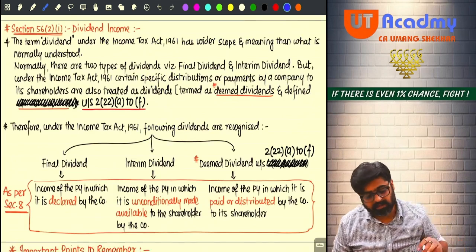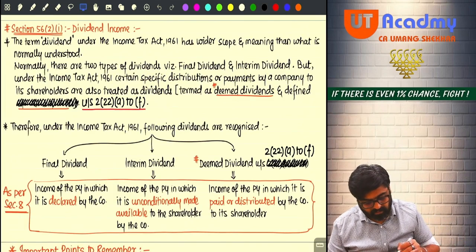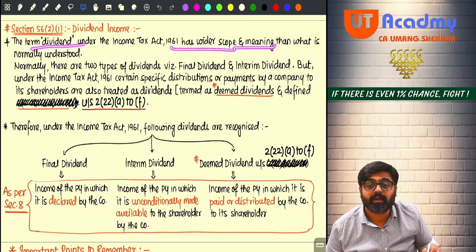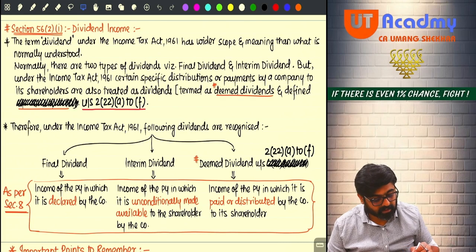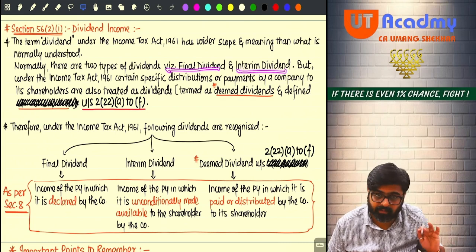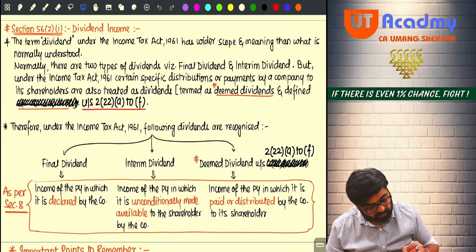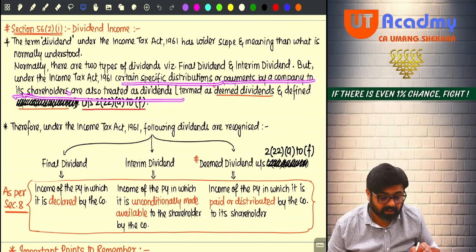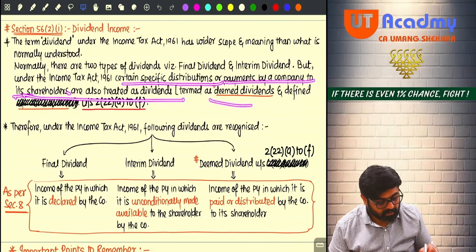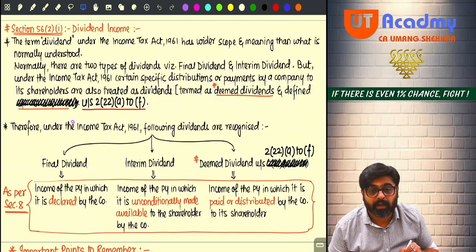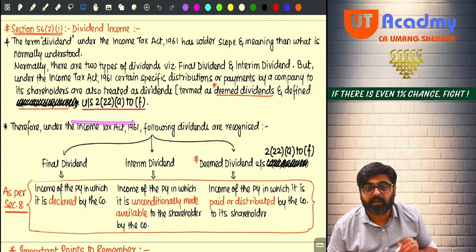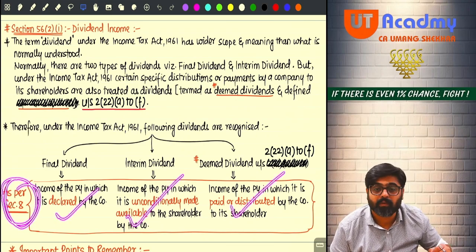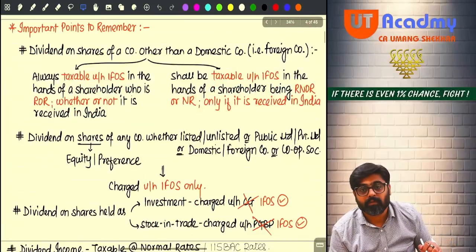So whatever discussion I have done so far: dividend has wider scope and meaning under the Income Tax Act. Why? Because under the Income Tax Act, final dividend and interim dividend are all dividend. But apart from that, certain specific distributions or payments by a company to the shareholder are also treated as dividend, known as deemed dividend, defined under section 2(22) A to E. When will the dividend be taxable? Chargeability of dividend is as per section 8, already discussed.